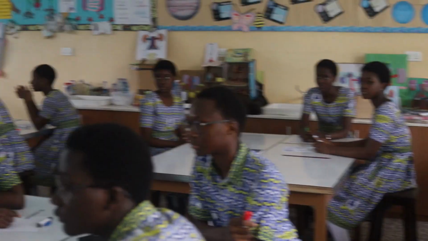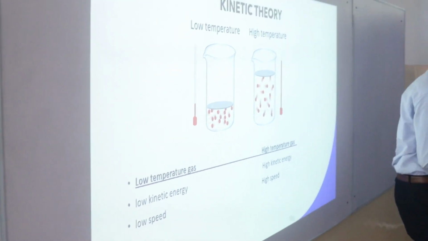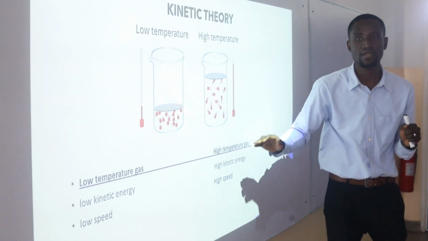Nathan? The one at high temperature. So let's see. When temperature is low, gas molecules have what? Low speed, because they are not moving enough. And when temperature is high, they have what? High speed.